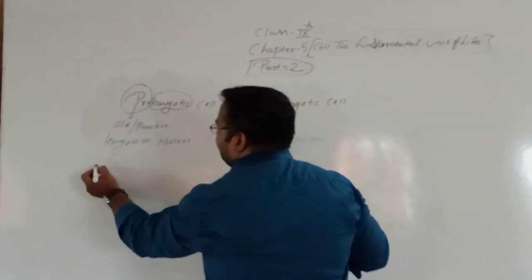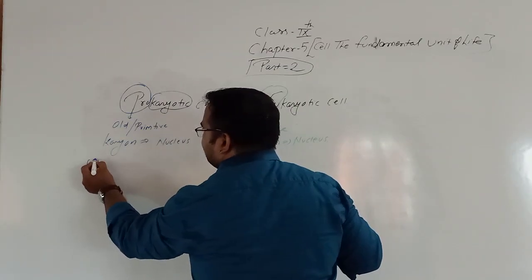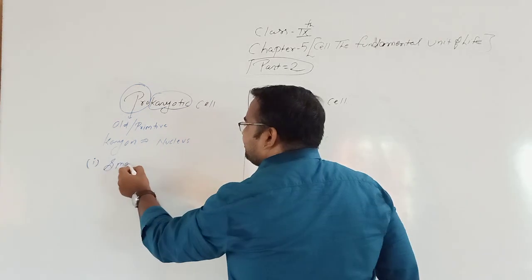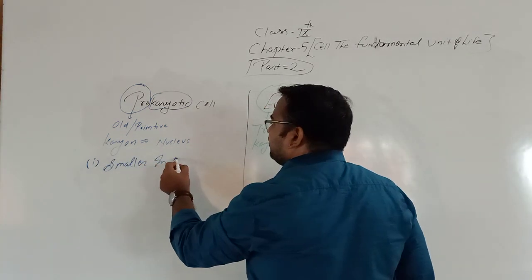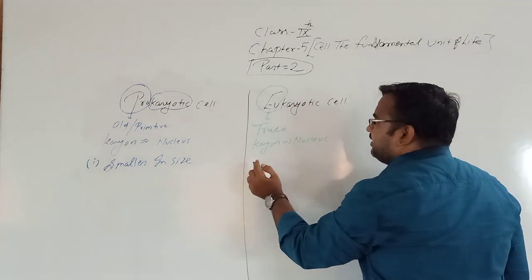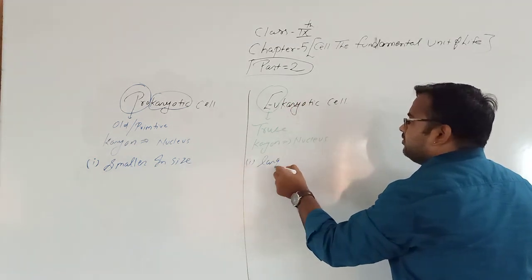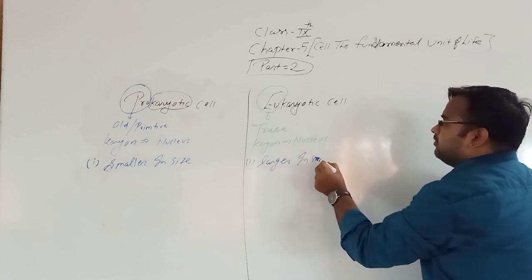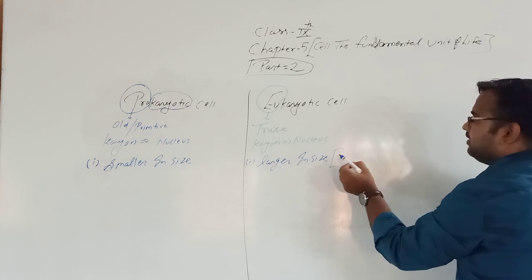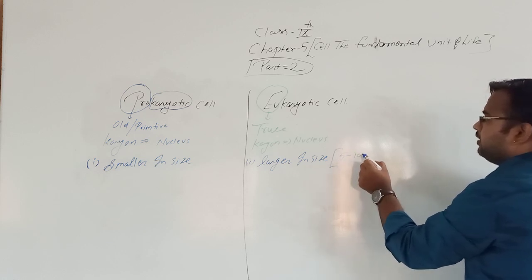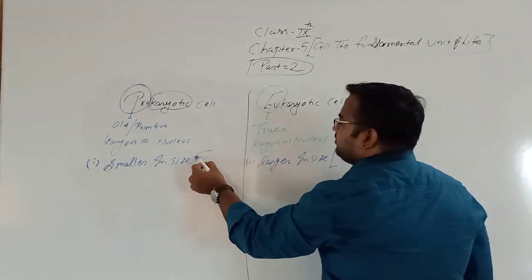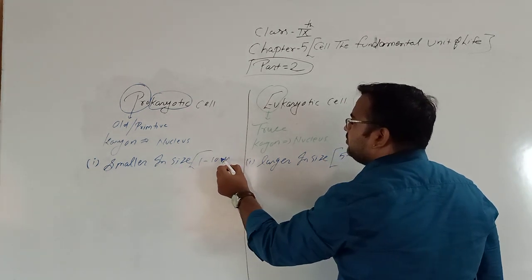Here we will write: they are smaller in size, and they are larger in size. The range of the size of eukaryotic cell is 5 to 100 micrometer, and this is 1 to 10 micrometer.